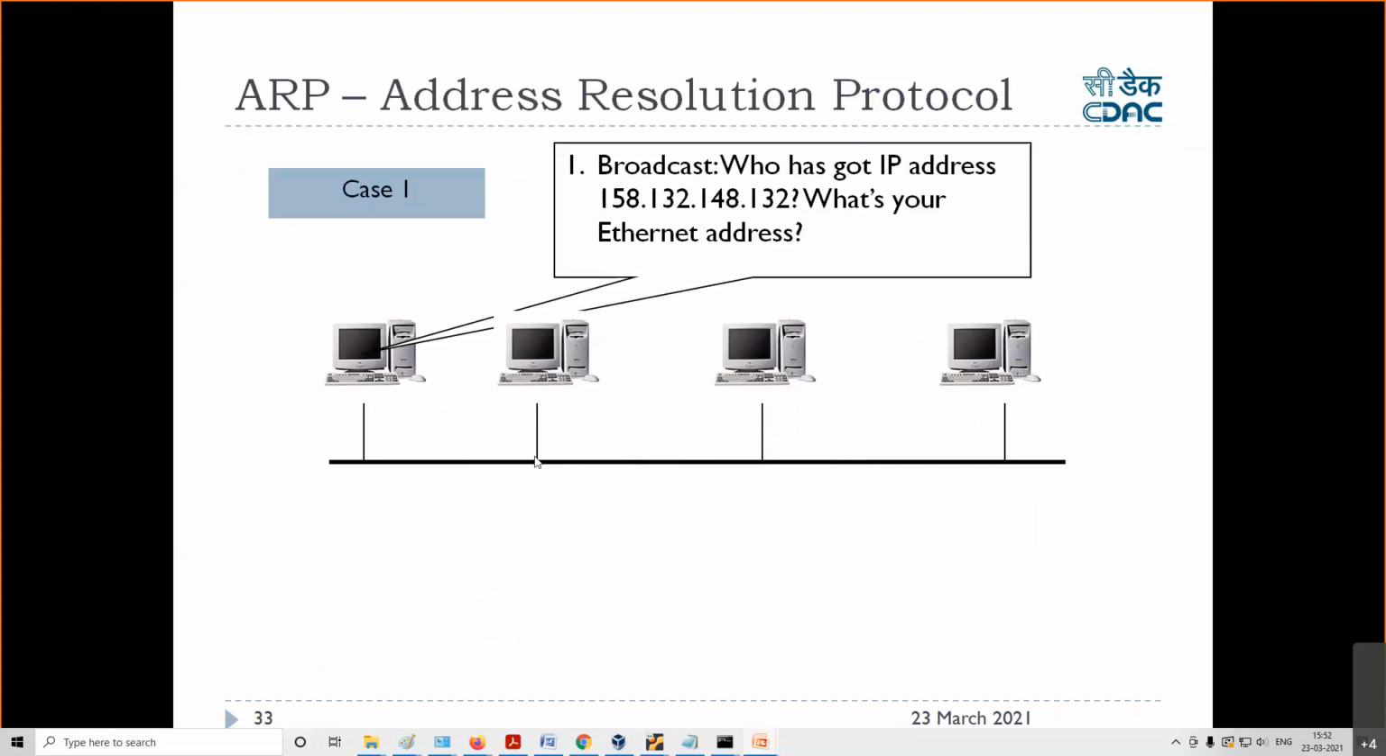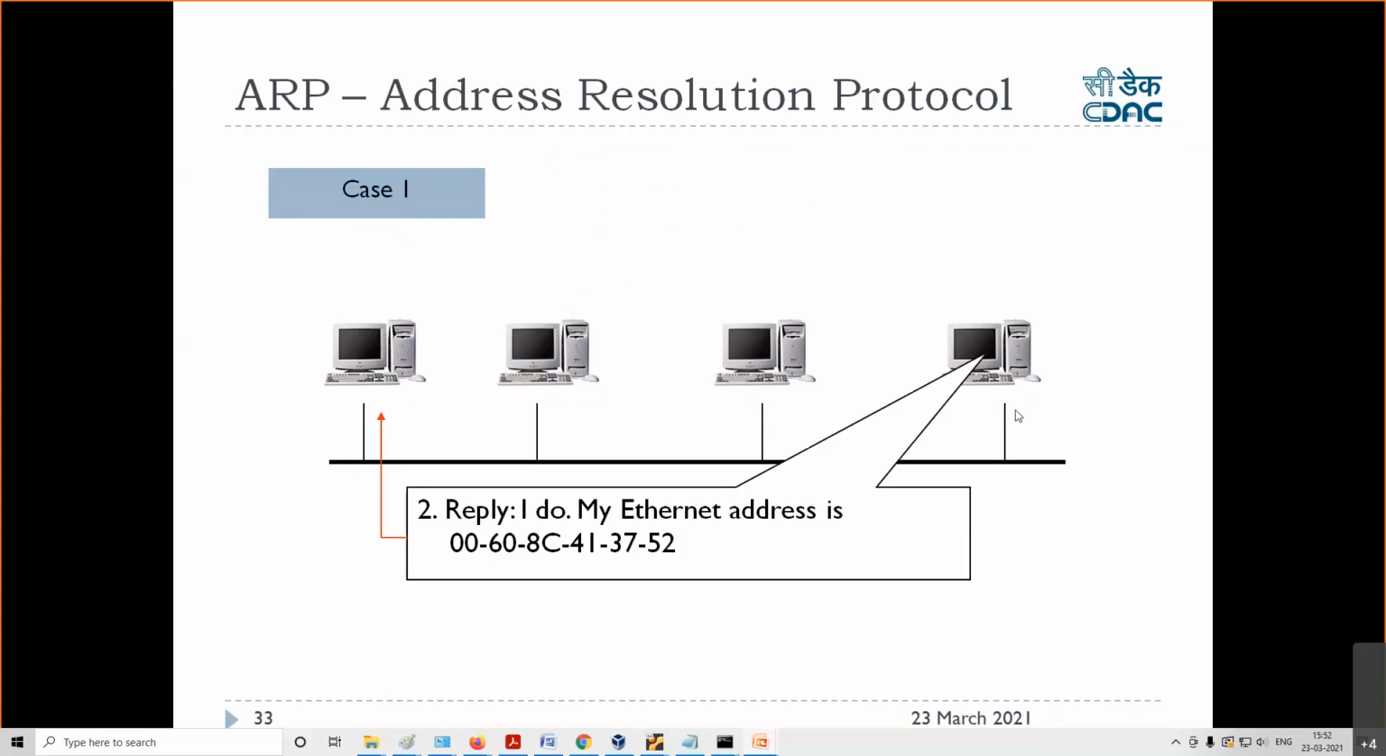So this switch will get a broadcast message, which will send the packet to everybody. Now suppose this guy is owning this IP address. This guy will reply, okay, I am here, that was my IP address, and this is my MAC address. So this MAC address entry will be put inside the ARP table of this system.